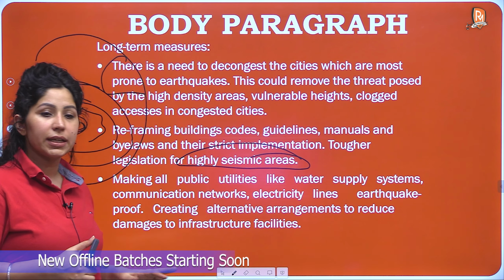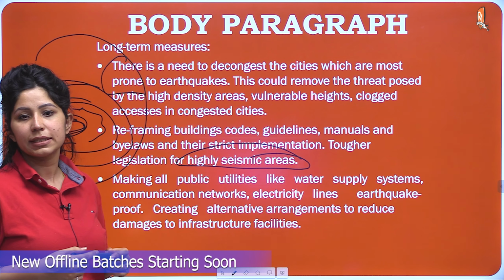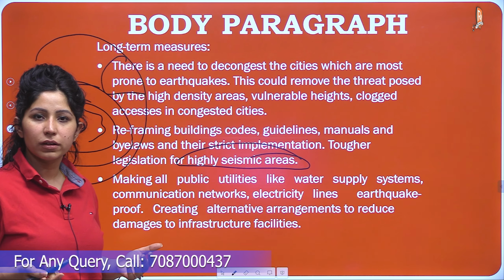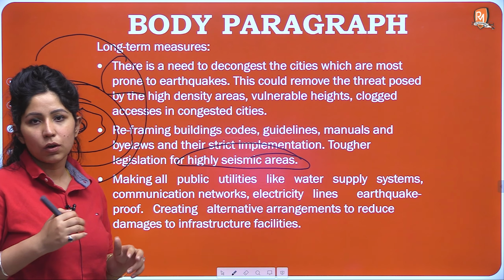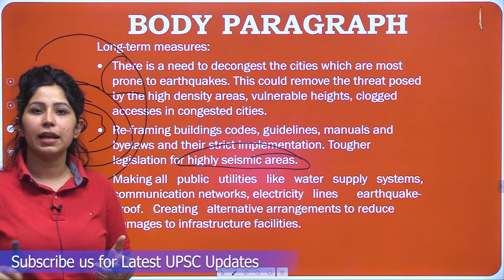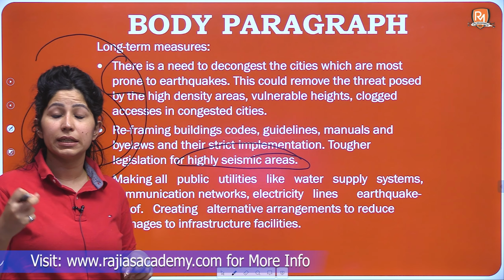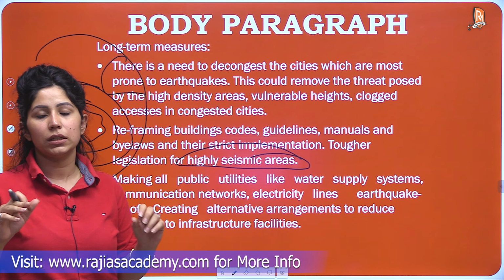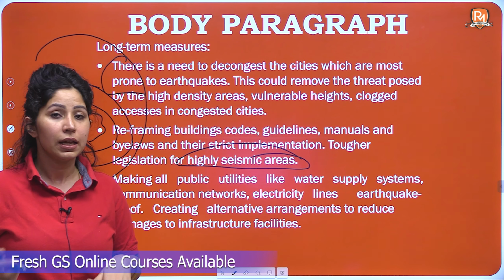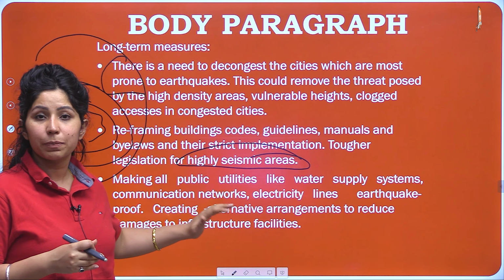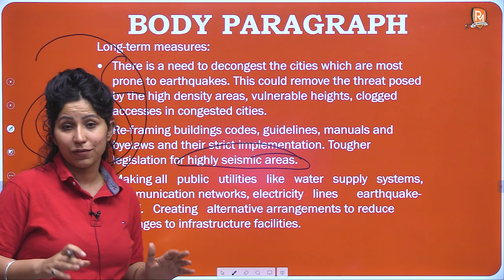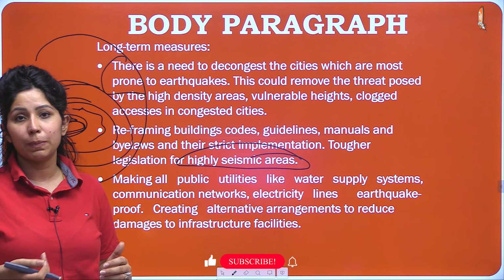So, making all public utilities like water supply systems, communication networks, electricity lines earthquake proof. Whenever a place is hit by an earthquake, what happens? Your phones cannot be connected. All the optical fibers get damaged, phones cannot be connected, hospital buildings or basic amenities are not available to people. So that is a situation of total chaos, people are fighting for their lives. So we need to have at least these basic amenities earthquake proof from day one itself, or we need to revamp the way they have been planned.